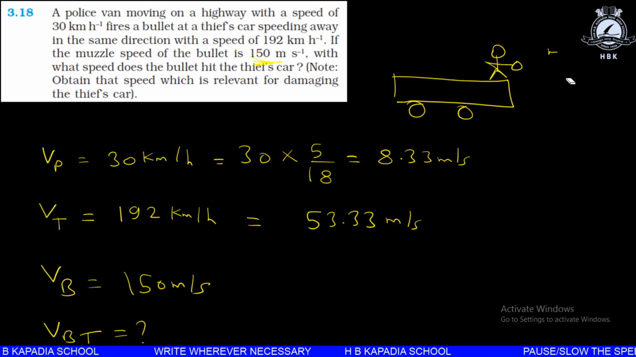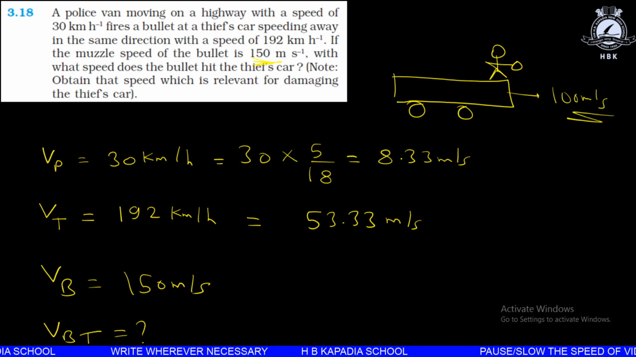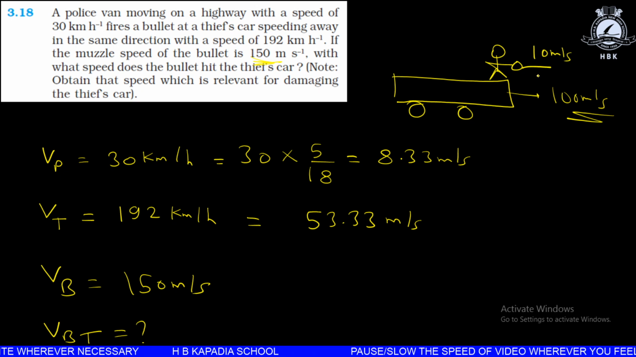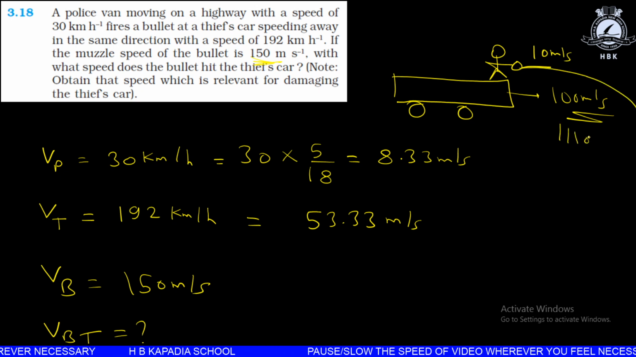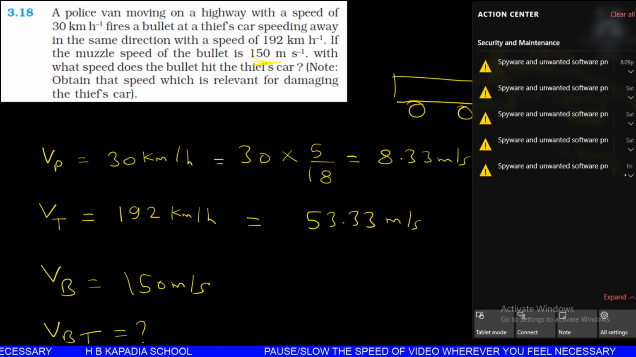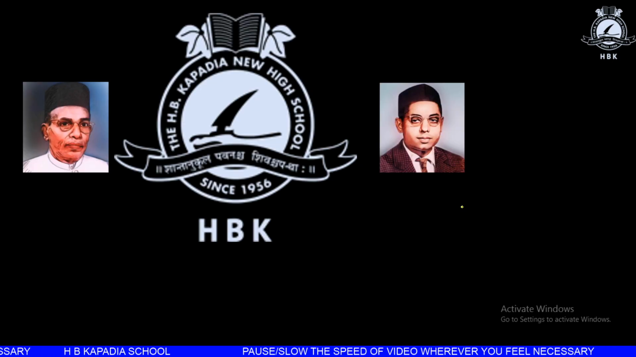But if the bus is in motion, the bus is having a speed of 100 meter per second. Imagine, it's not practically possible. If it is moving with a speed of 100 meter per second, and you are throwing the ball at a speed of 10 meter per second, then the resultant velocity of this ball will become 110 meter per second. This velocity gets added. Okay, this is how the relative velocity goes.